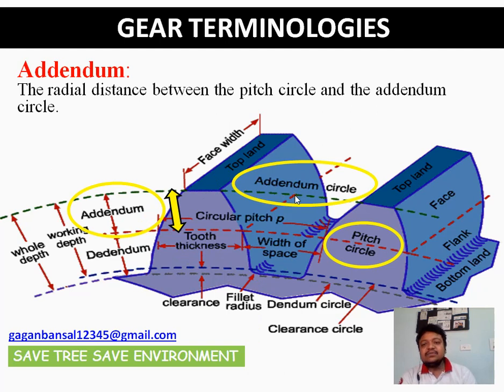This is the pitch circle, already explained, and the radial distance is the addendum. While designing the gear, sometimes the addendum is taken equal in magnitude to the module of the teeth. I will be explaining the module later.